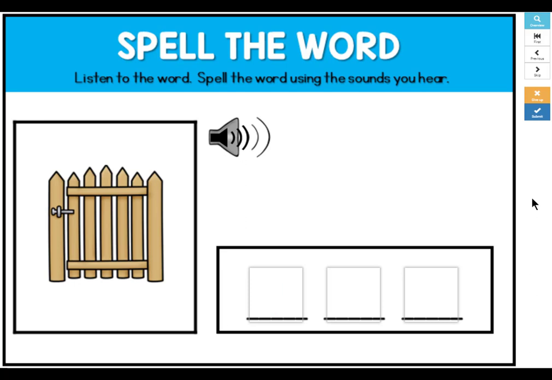Now let's spell the word. Click on the speaker to hear the word said and segmented. Gate, g-a-t. Now type the letters in the boxes that go with the sounds. G, A, T. Remember, we need that silent E on the end to make this A say its long name. Click Submit to see if you're correct. If you're incorrect, you can type different letters into the boxes.